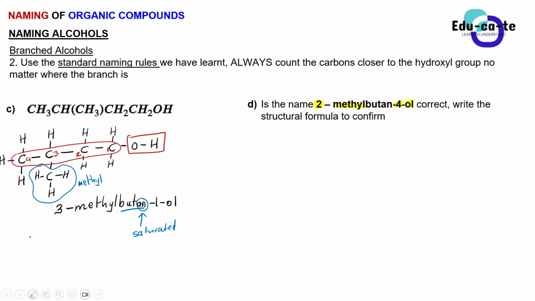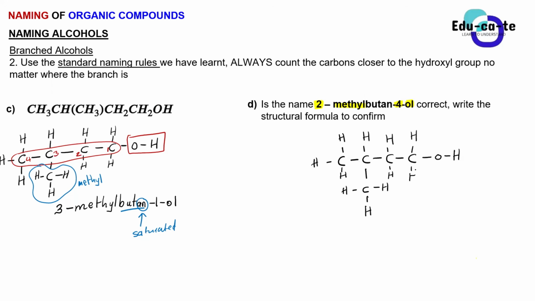But now, since they say draw a structural formula to confirm and give the correct name, of course, this is butan. It means that we're having 4 carbons that are saturated. And on carbon number 2, we're having a methyl group, and they say that on carbon number 4, we're having an OH group. This is their carbon number 4, of course. Then the rest is hydrogen atoms.